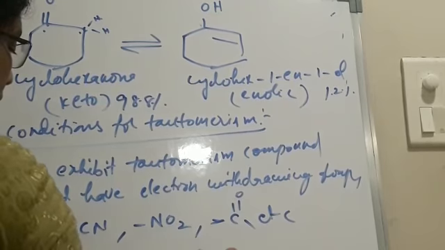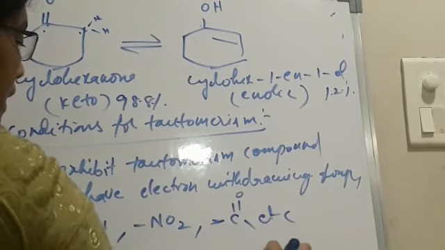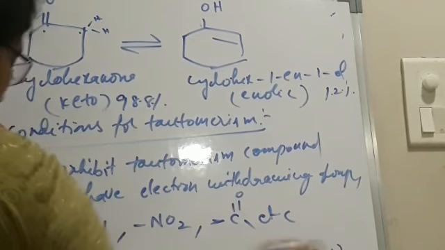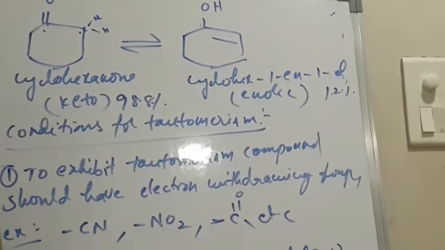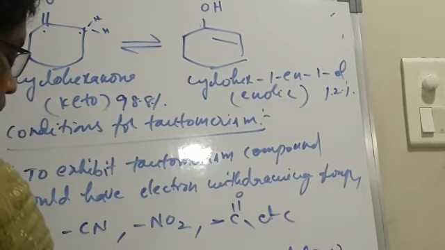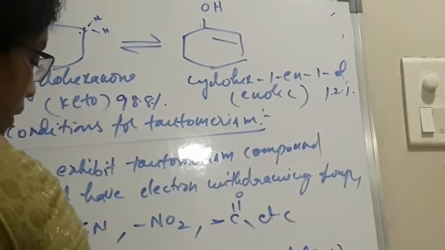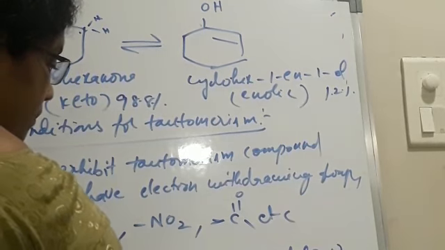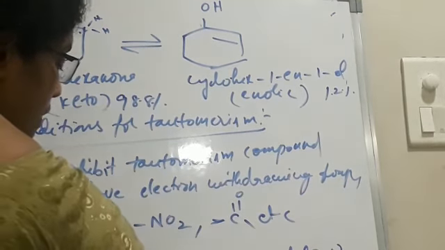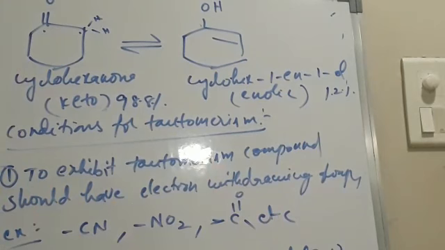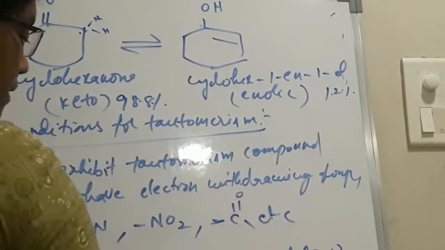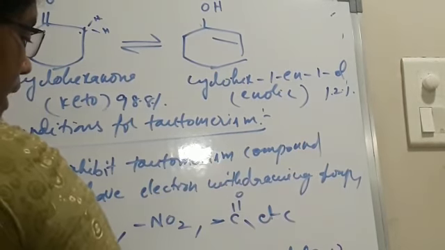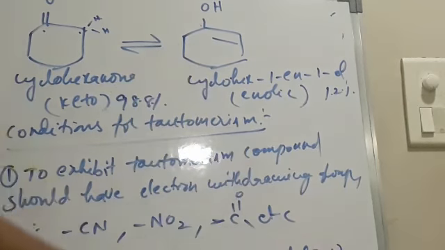For example, carbonyl compounds and nitro compounds. In nitro compounds, that alpha hydrogen atom is also called active hydrogen atom. So these are the important conditions to exhibit tautomerism.